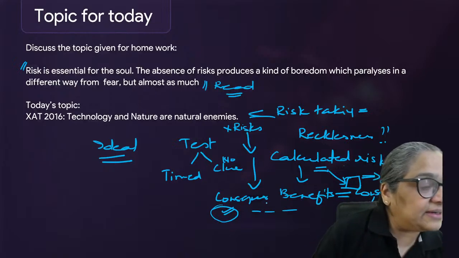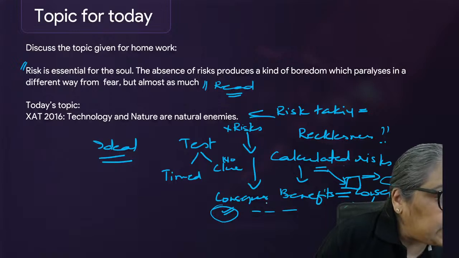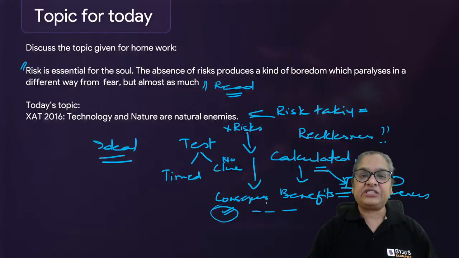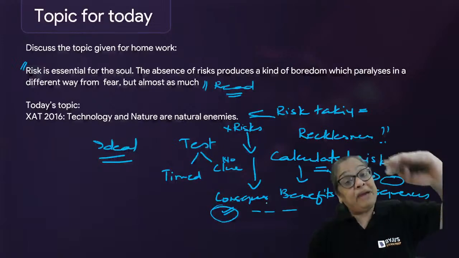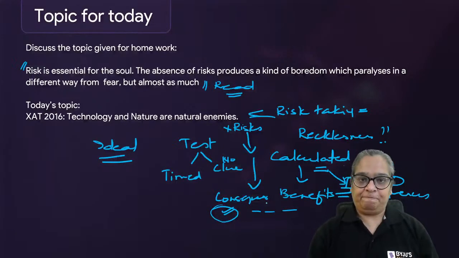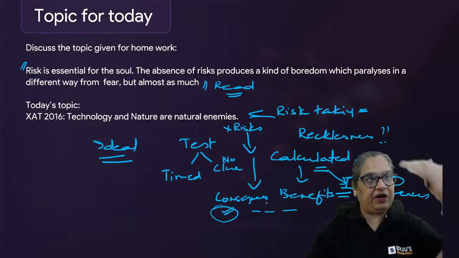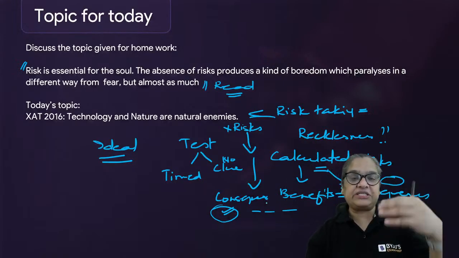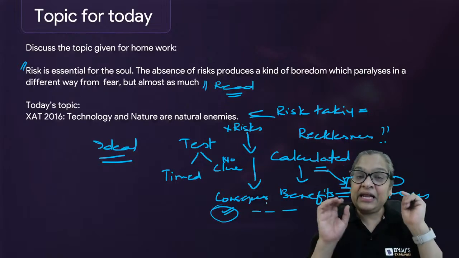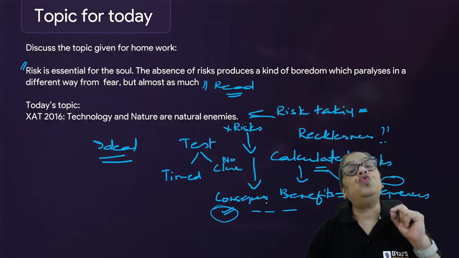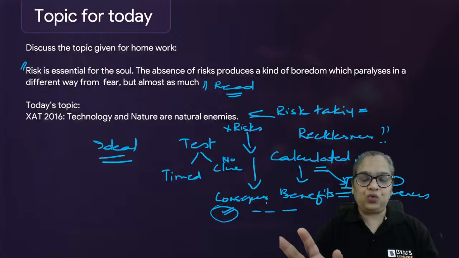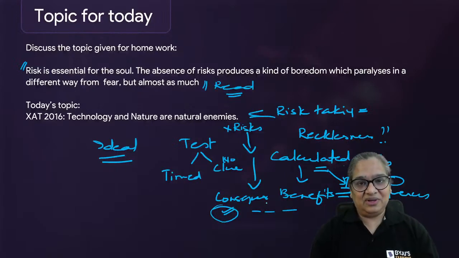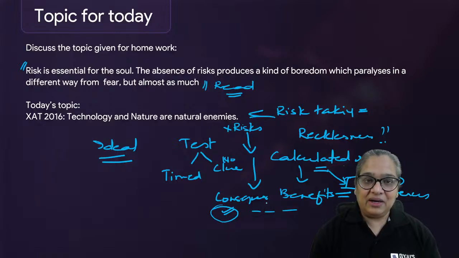All right, take the topic of technology: it both adversely affects nature, and it can also help nature. So that is the stand you're going to take. Make it clear in the introduction itself. Then build your argument for how it adversely affects nature. Second, how it benefits nature. Finally, sum up your argument as to whether you think they are natural enemies or like two friends who both help and harm each other. Okay, you can do that.